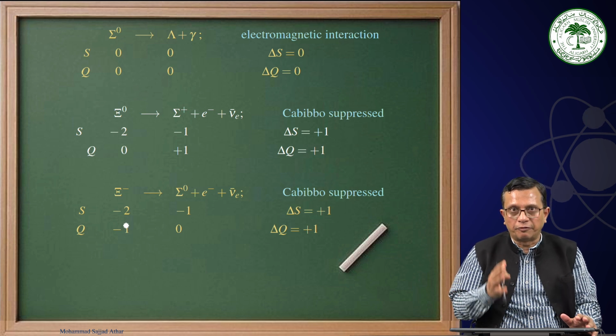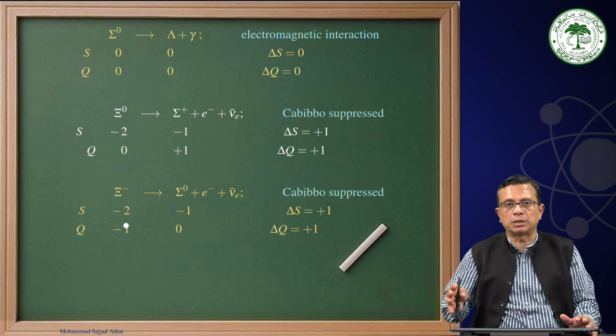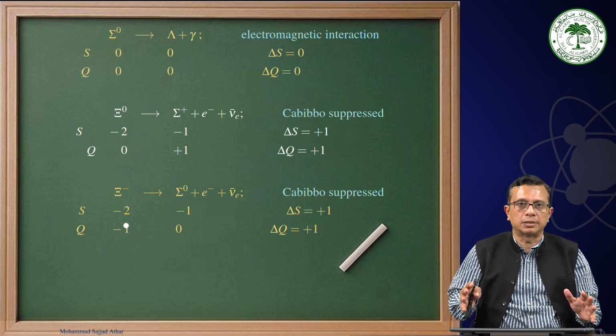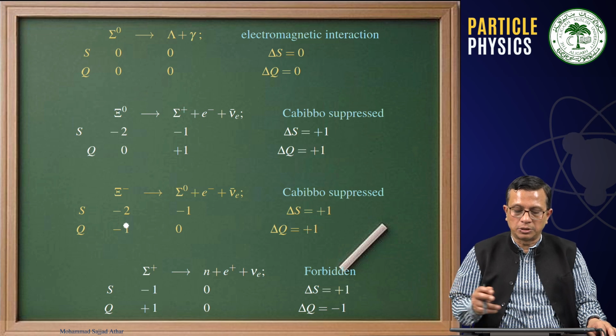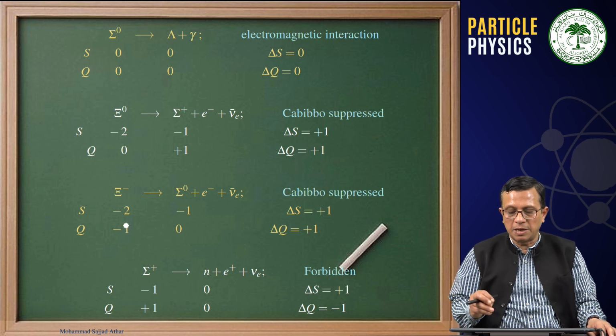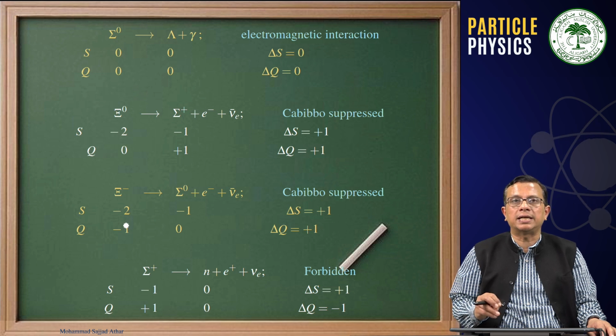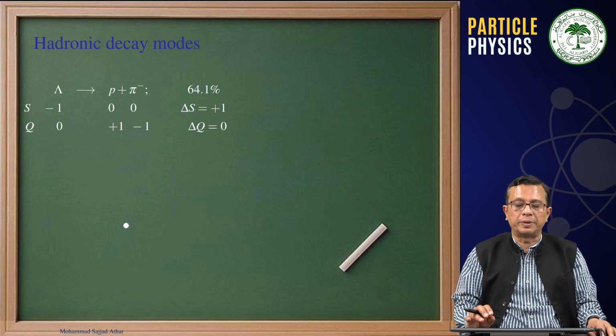Therefore, we have Cabibbo favored, Cabibbo suppressed as well as forbidden processes which we have to consider while writing the transition amplitude. Then I took the example of sigma plus decaying into N plus e plus nu e, as delta S is not equal to delta Q. That delta S is minus of delta Q. That will be a forbidden process.